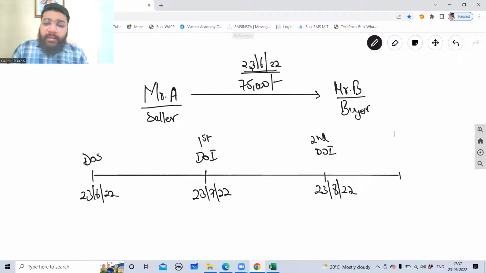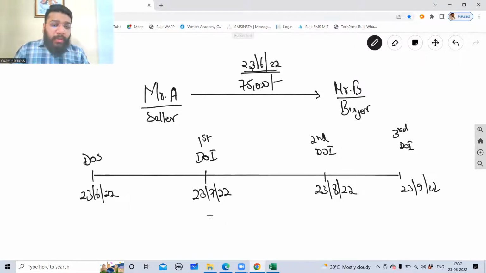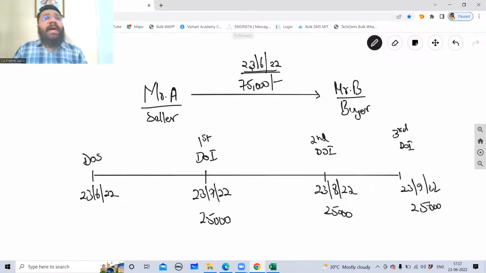And the final installment, the third date of installment, is going to be 23 September 2022. So the first 25,000 will be paid here. The balance will be 50,000. The next 25,000 is paid here. The balance will be 25,000. The next installment is paid here. Balance is 0. Any doubts so far?